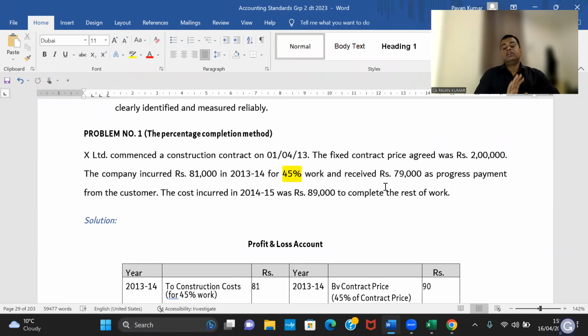So they assume the world is going with the first method, which is practically wrong. But you have to do the problem like that only. We don't know. ICI will tell, no, I want you to do the problem like this. That's all. The second method, no. The third method, physical number, no, we don't. So we'll do only the first method. So you should know how to calculate that percentage: cost incurred till date divided by cost incurred till date plus estimated future cost.